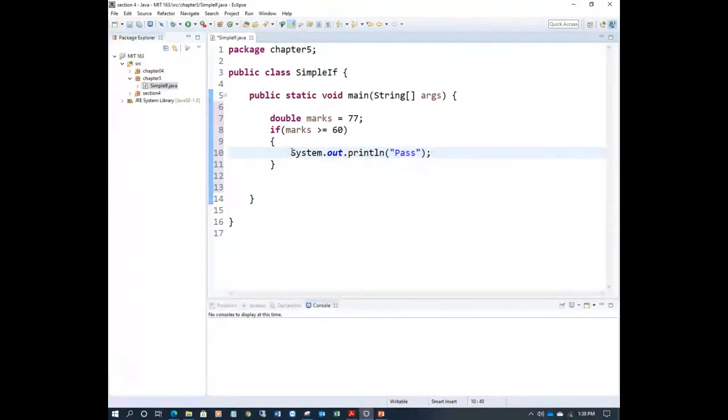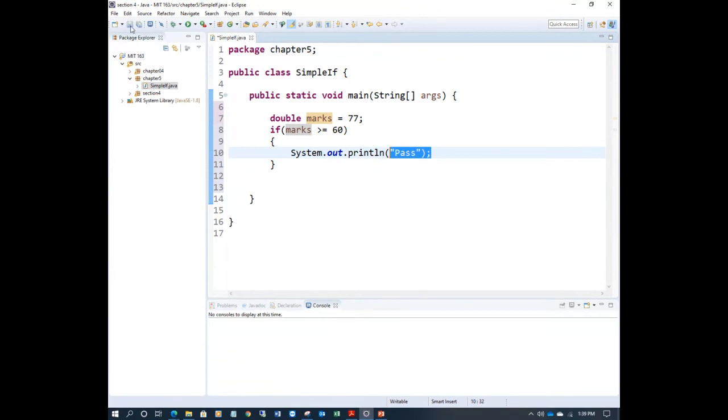So this is a simple program. This statement will execute if and only if the condition is true. Now looking at this example, what is the initial marks value here? You have 77 marks, right? So 77 greater than or equal to 60, the result is true. Now the condition is true, so the control will go inside this block and execute the statements. You have only one statement here, line number 10, so it will execute this line and say pass.